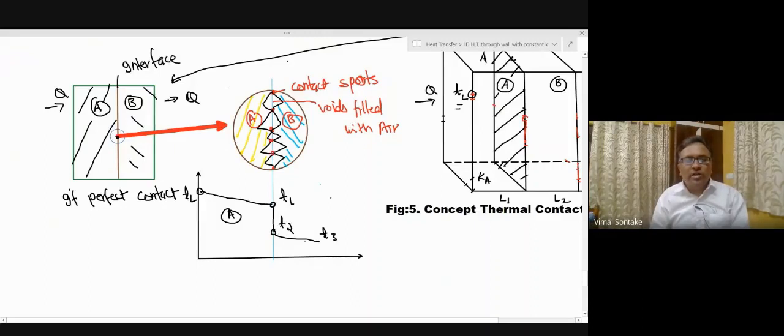This temperature drop will take place in the slab material B. So this is the temperature drop at the interface.